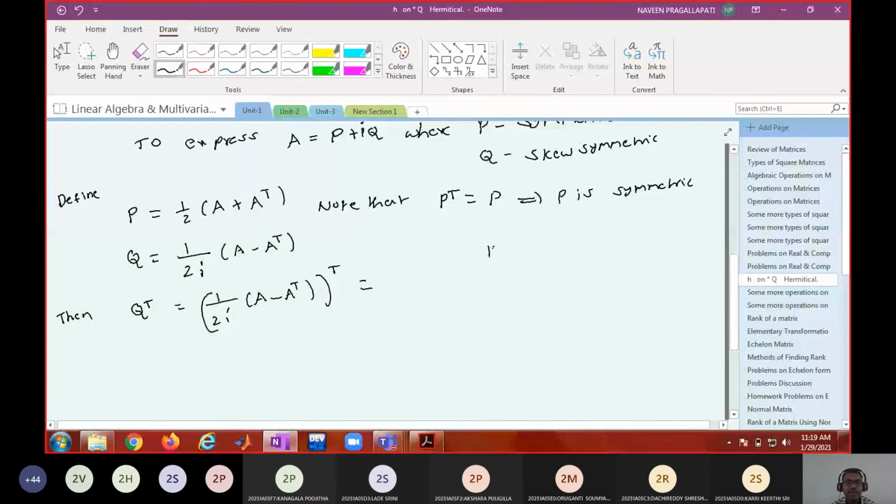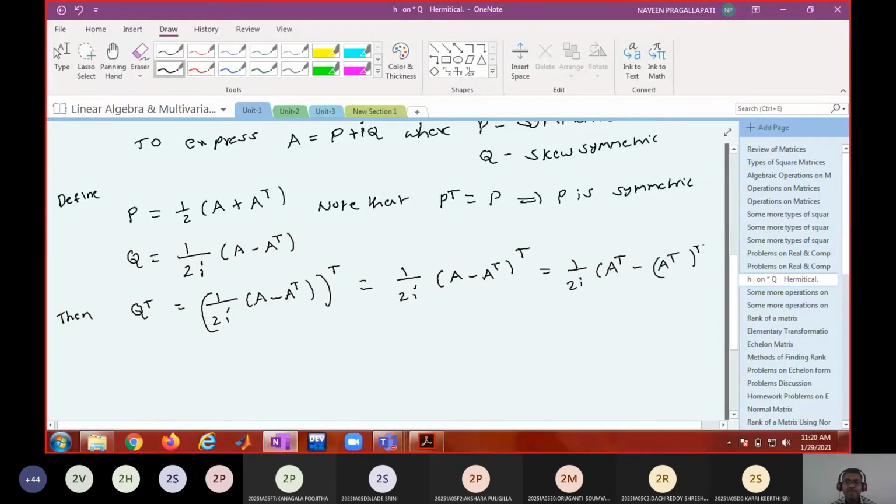But what is (kA) whole transpose? Please respond. k into A transpose. Because of this property, we should not apply any conjugate. So this is 1 by 2i into (A minus A transpose) whole transpose. So this is 1 by 2i times (A transpose minus A).